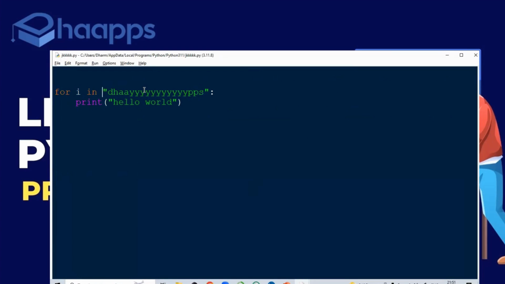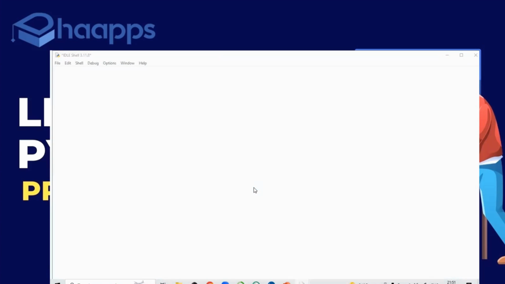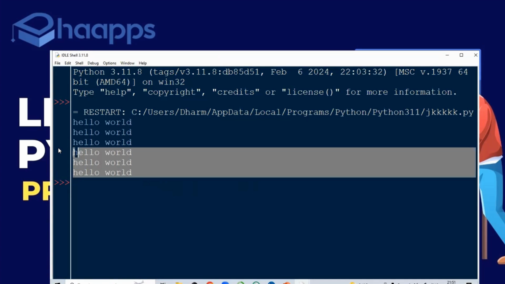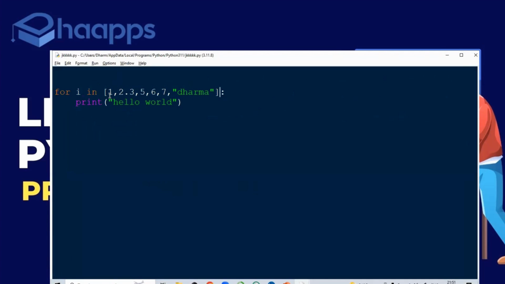And not only a string, I can give a list also. The number of elements in the list decides how many times it will execute. Check. So now tuple will execute, set will execute, dictionary will execute. You can just try.